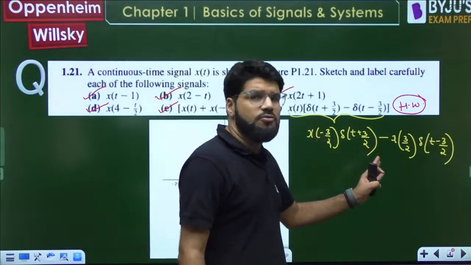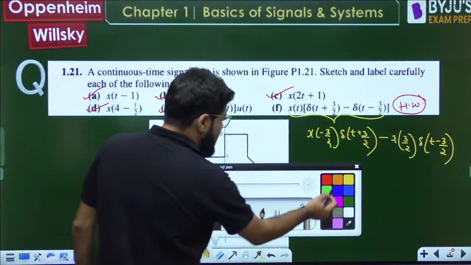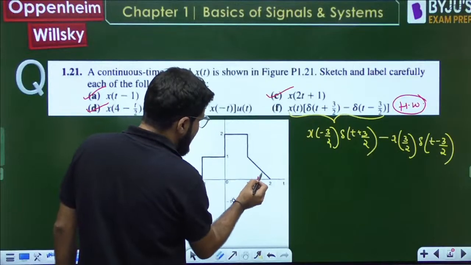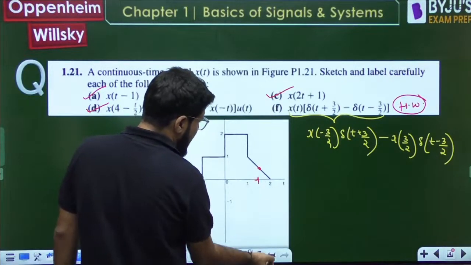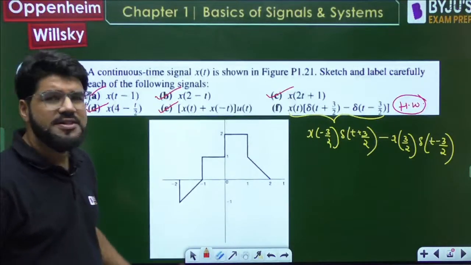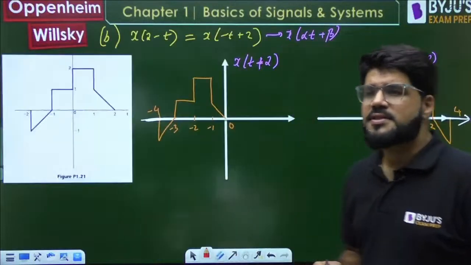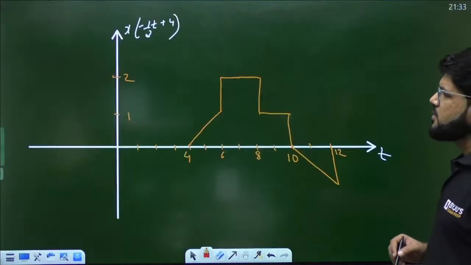Now, you only have to work out a small activity. What is x(3/2)? What is the value of the signal at 3/2? Here is 3/2. If you apply the slope concept a little, the value will come. Very simple it is. So this one is homework, one small homework for you. Let's move ahead to the next activity.